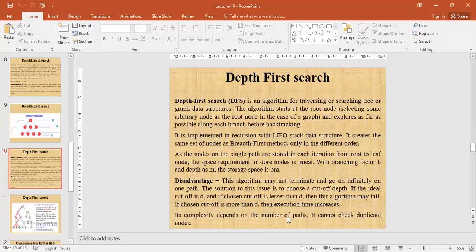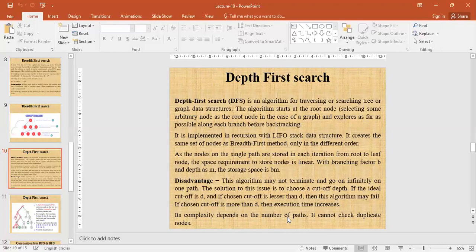It is implemented in recursion with LIFO, means last in, first out, a stack data structure. It creates the same set of nodes as breadth first method, only in a different order.